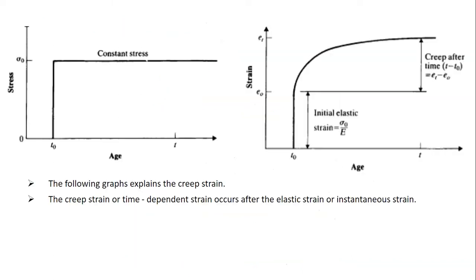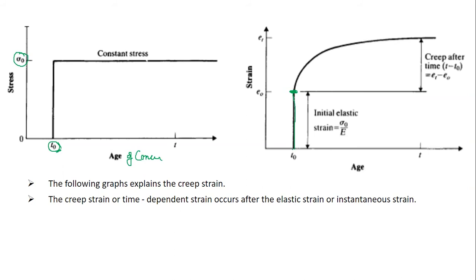Okay, and these figures too represent the same thing. See, at some time t naught, when the age of concrete is t naught, you apply a stress of sigma naught, and there is an instantaneous strain in the body. See this left and right figure at the same time.